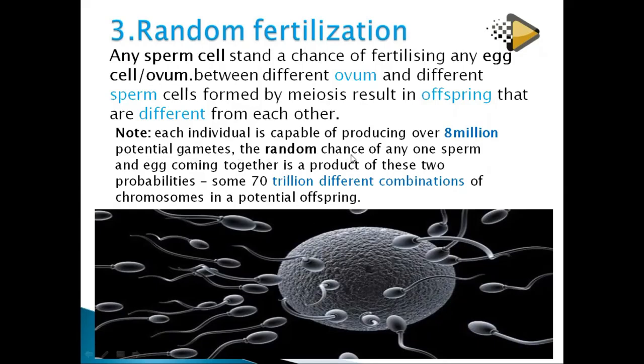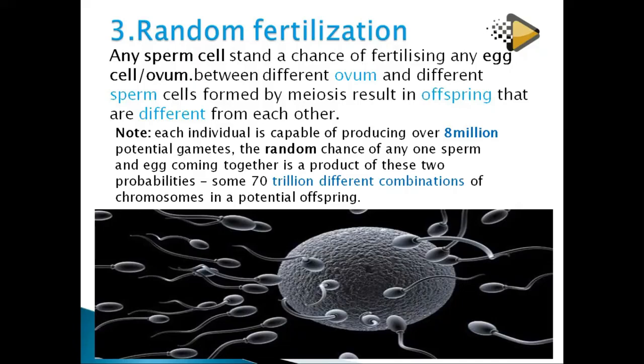But the random chance of any one sperm and egg coming together is a product of these 2 possibilities. Look, 70 trillion different combinations. That is the chance. You see, it means that you won a barrel of 70 trillion.